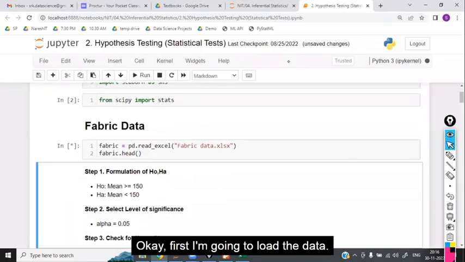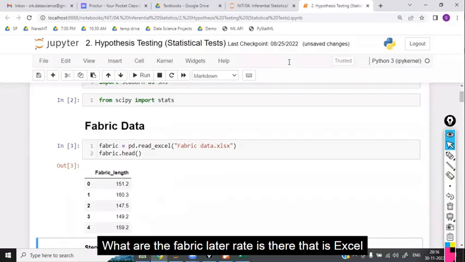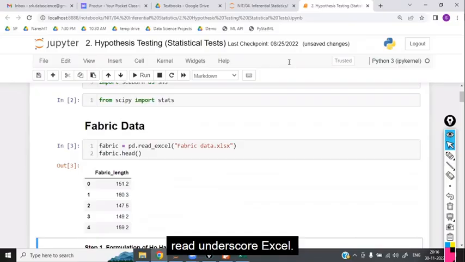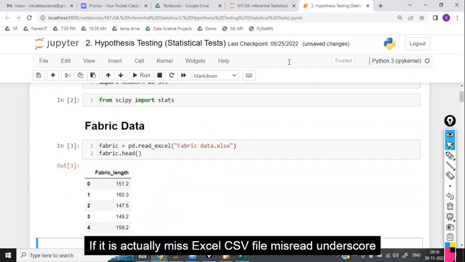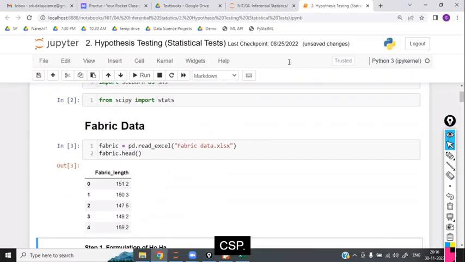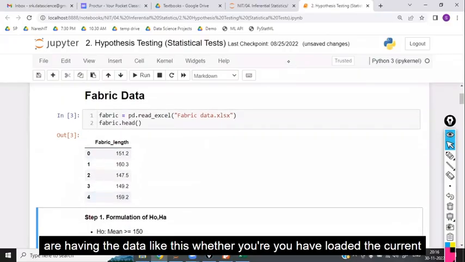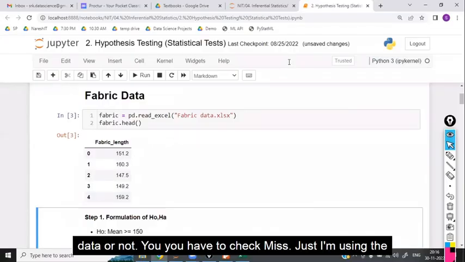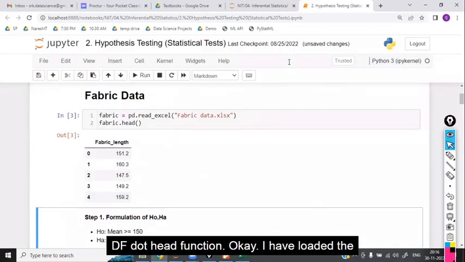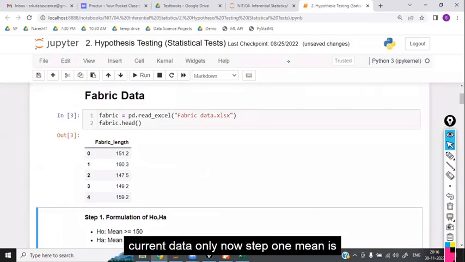Okay, first I'm going to load the data. Whatever the fabric data is, that is an Excel sheet only. Just I'm going to load it with pd.read_excel. If it is an Excel sheet, then read_excel; a CSV file means read_csv. And whatever the extension is, use that extension. Now you have the data like this. Whether you have loaded the correct data or not, you have to check. Just I'm using the df.head function. Okay, I have loaded the correct data only.